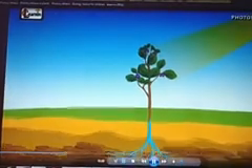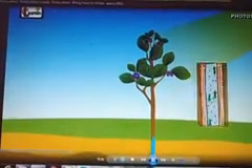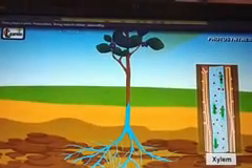Water and minerals are absorbed from the roots through the xylem, and pass to the leaves, because leaves are considered the food factory. The xylem vessels are like a pipe or a straw. They transport the water and minerals to the leaf so the leaf can carry out photosynthesis. As in our body there are veins and arteries, in the same way plants have xylem and phloem to transport these materials.